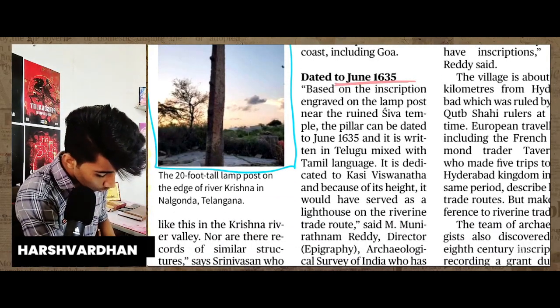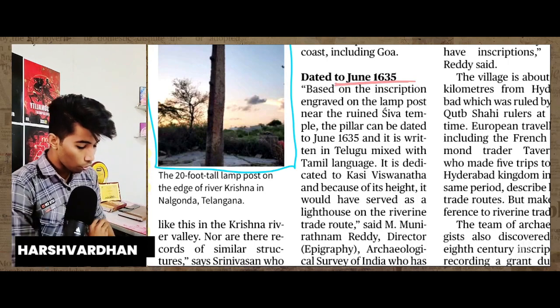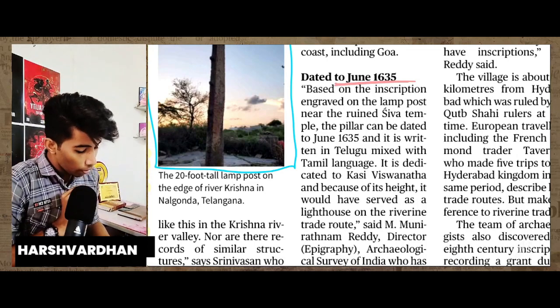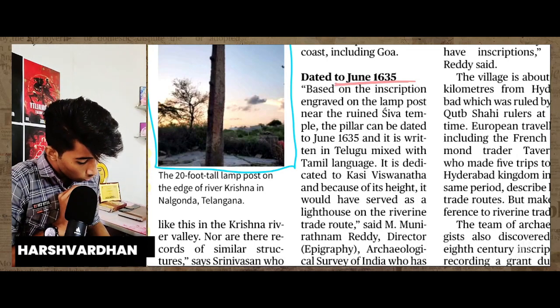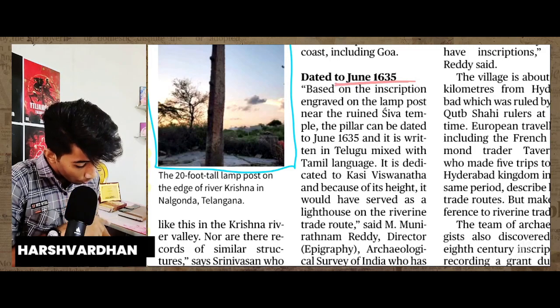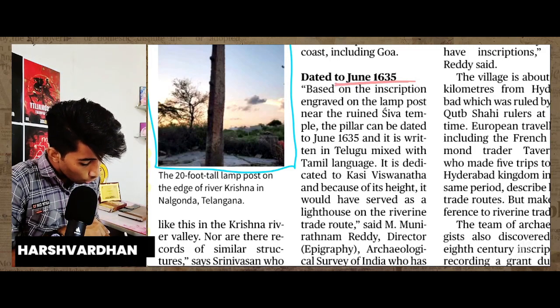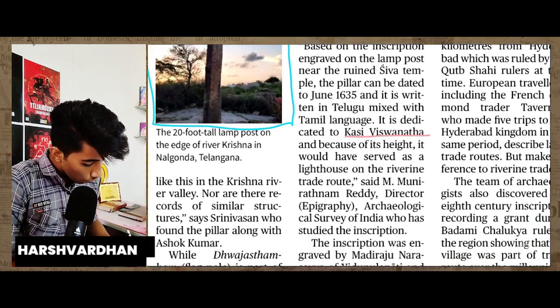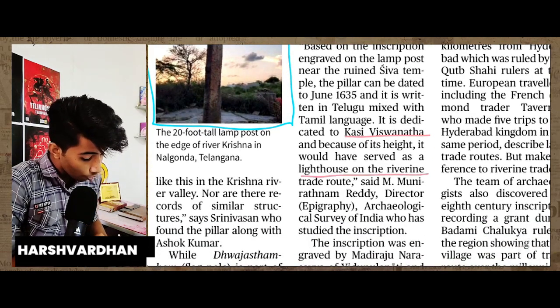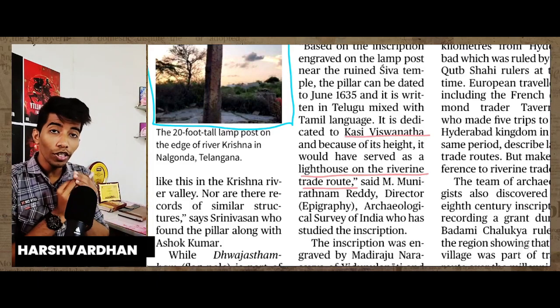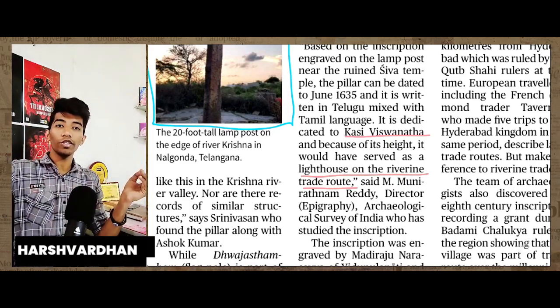Based on the inscription engraved on the lamp post near the ruined Shiv temple, the pillar can be dated to June 1635, and it is written in Telugu mixed with the Tamil language. It is dedicated to Kashi Vishwanath, and because of its height, it would have served as a lighthouse on the river trade route.